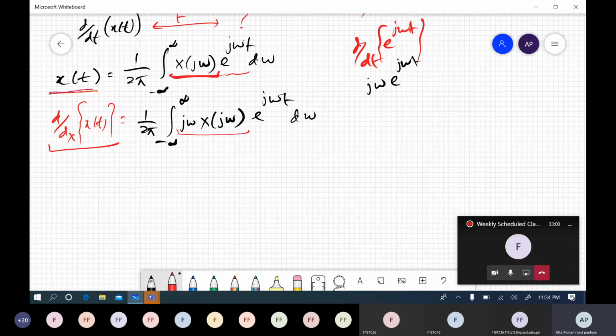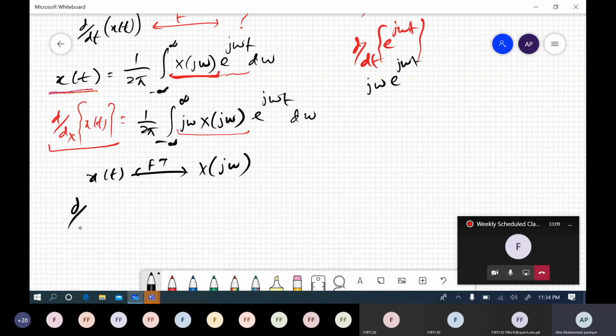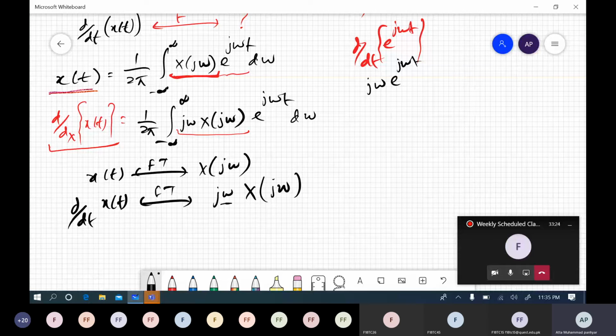So we can conclude that if Fourier transform of x of t is x of j omega, then d by dt of that input signal has Fourier transform j omega x of j omega. You can see we talked about differentiation filter. So what would this omega do? As frequency increases, the amplitude is multiplied with associated frequency. So amplification would be better, right?